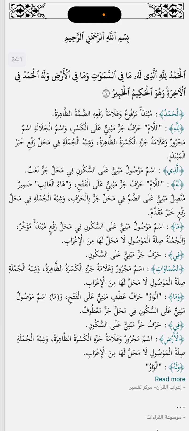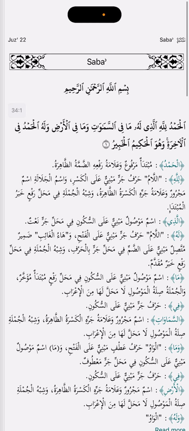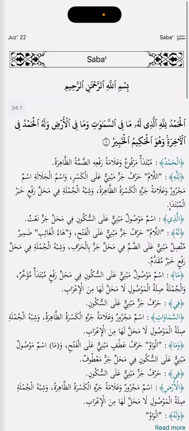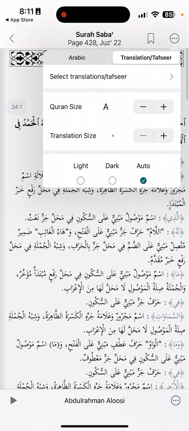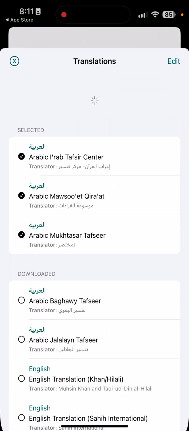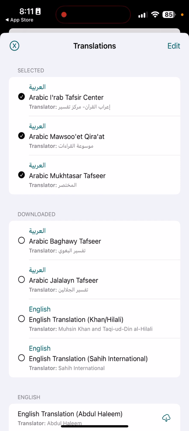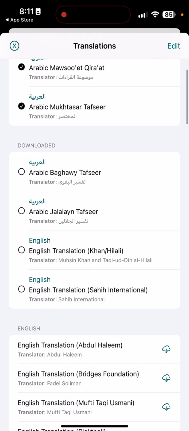مبتدأ مرفوع وعلامة رفعه الضمة الظاهرة. And so this is nice. It gives you all the i'rab that you would want here. Of course, there's definitely more when someone is looking at i'rab, but this is nice. And this is the i'rab from Markaz Tafsir, and this is a good one.